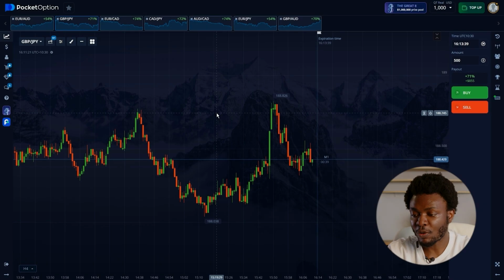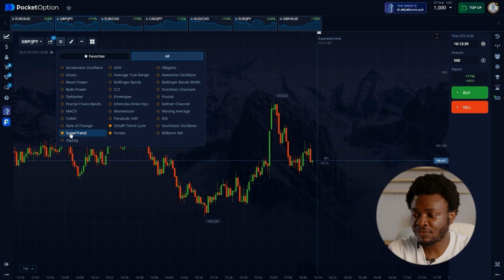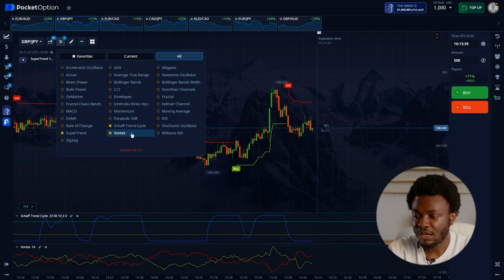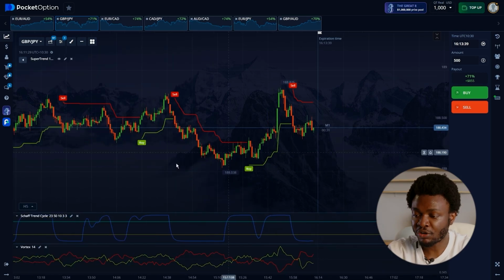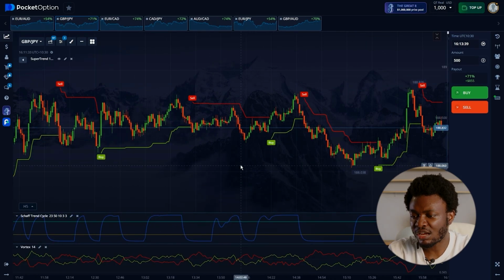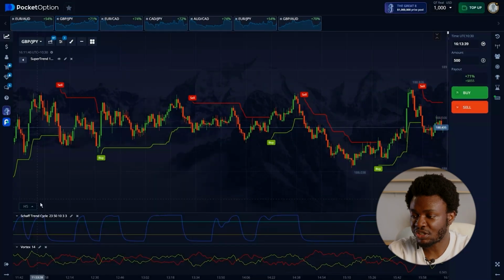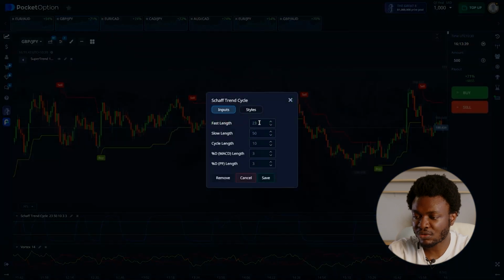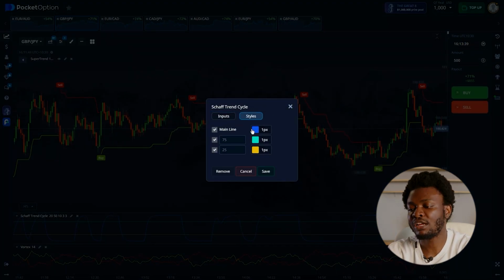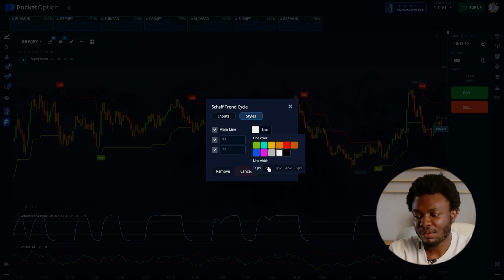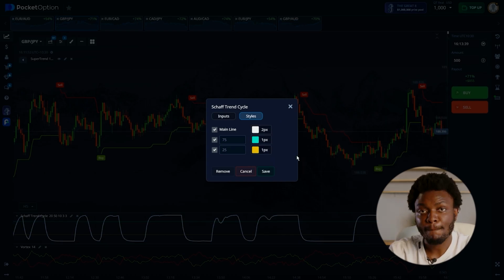So it's time to set up our trading system. We're adding 3 indicators: Super Trend, Schaff Trend Cycle, and Vortex. So perfect, you can see now they're on the screen. So now let's adjust the settings for Super Trend. We change the ATR period to 12 to save the changes. For Schaff Trend Cycle, we set the fast length to 20. I also recommend making the main line visible since it usually blends in with the terminal background by default.